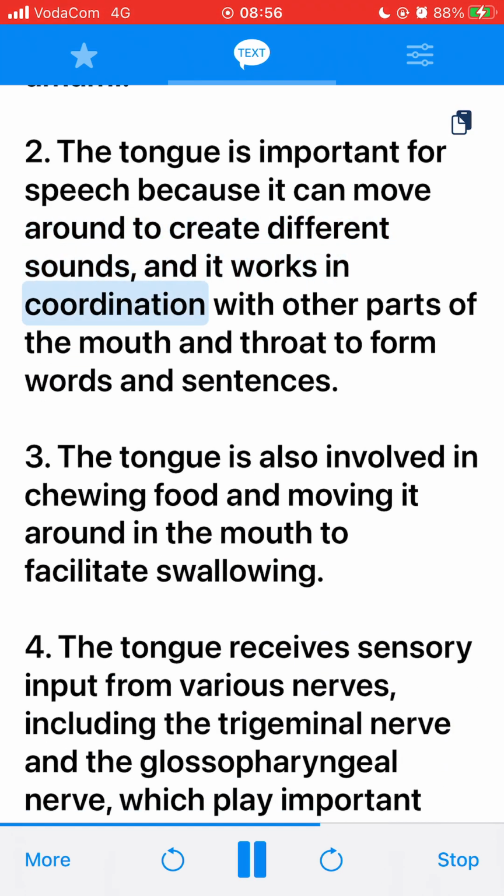2. The tongue is important for speech because it can move around to create different sounds, and it works in coordination with other parts of the mouth and throat to form words and sentences. 3. The tongue is also involved in chewing food and moving it around in the mouth to facilitate swallowing.